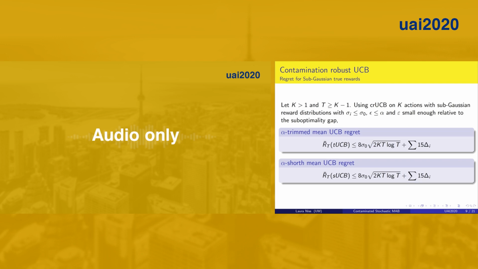For a fixed K and P, and a small enough epsilon, our contamination robust UCB algorithm, using either the trimmed mean or Schwarz mean, obtains regret on the order of square root of K T log T. The limit on the size of epsilon ultimately depends on the size of the suboptimality gap. If epsilon is too large, then the distribution of rewards for the optimal action and the runner-up action can be indistinguishable. We provide a simple example of this in the paper.